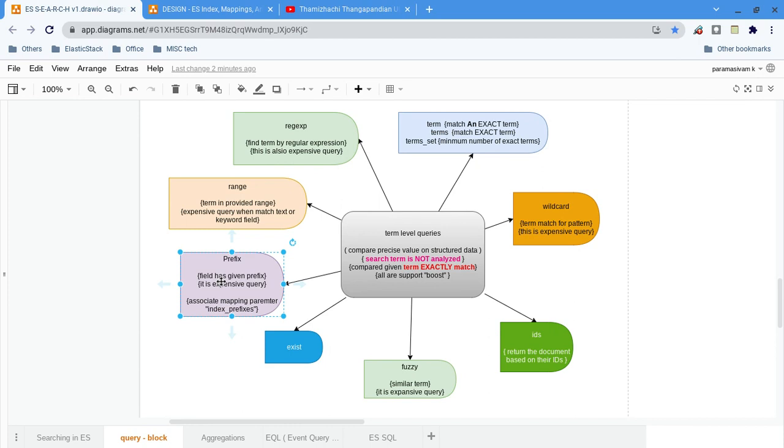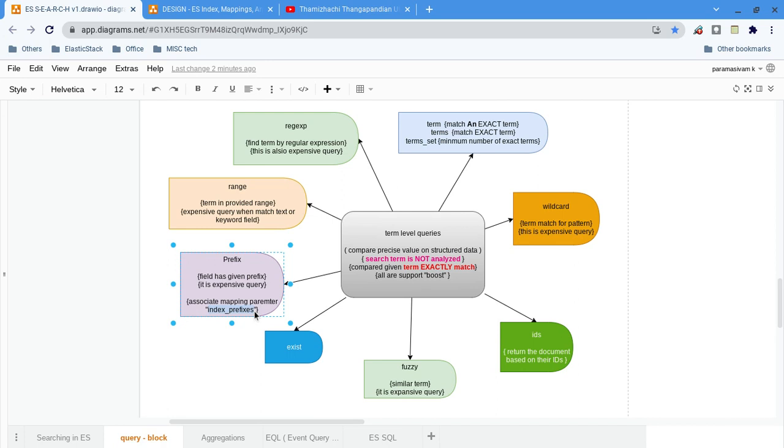There is one more thing. That's why they say expensive query: this can also be an expensive query. If you are using prefix, then you can configure the mapping itself, using index prefixes in the mapping parameter, in the mapping definition of the index for a particular field.